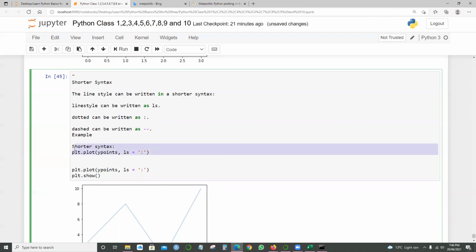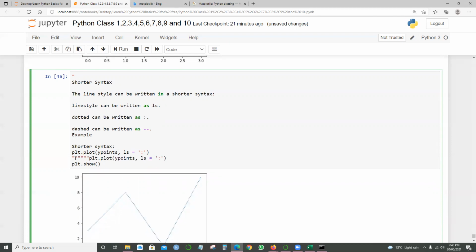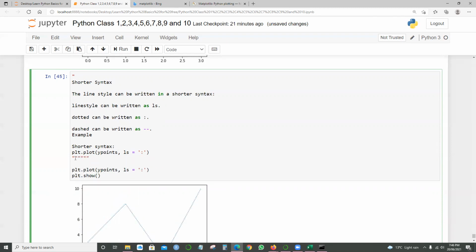So these two are the commands, right? So it's a shorter syntax, and it gives dotted lines.